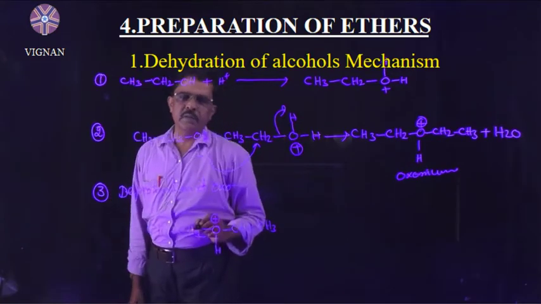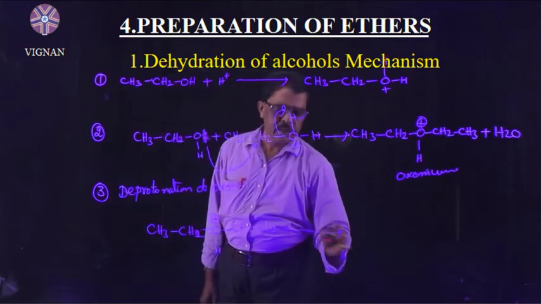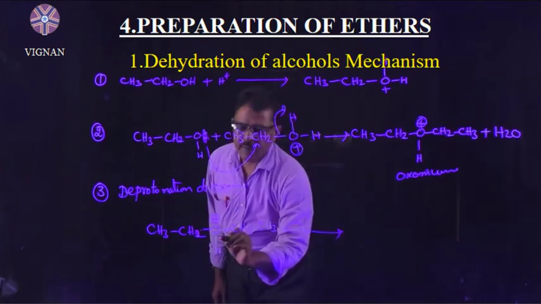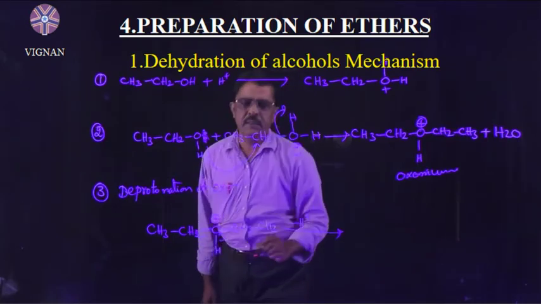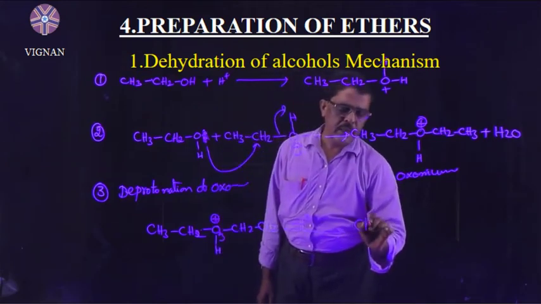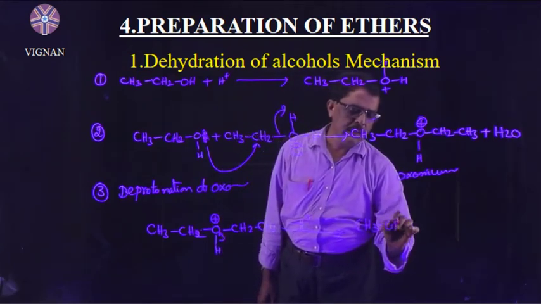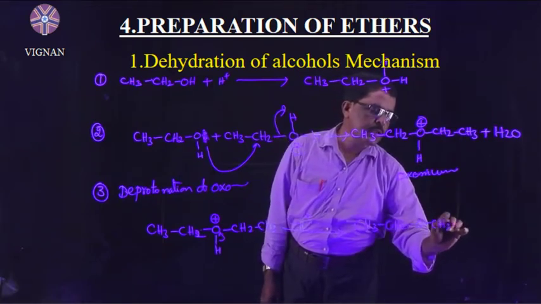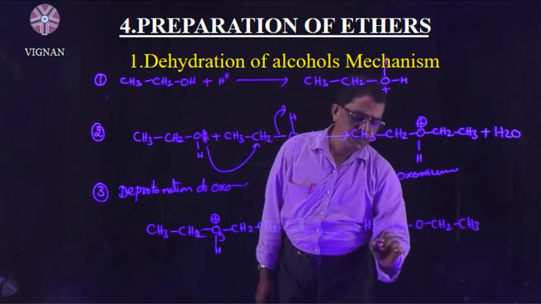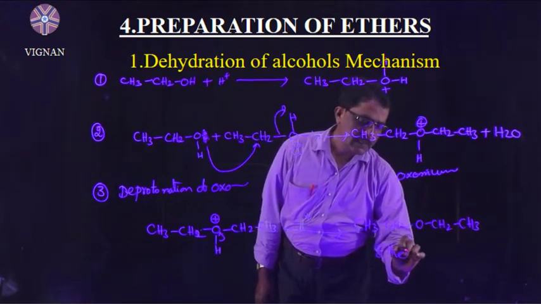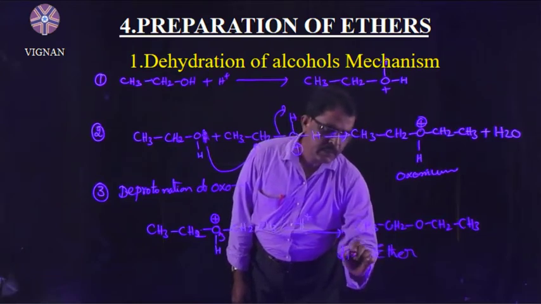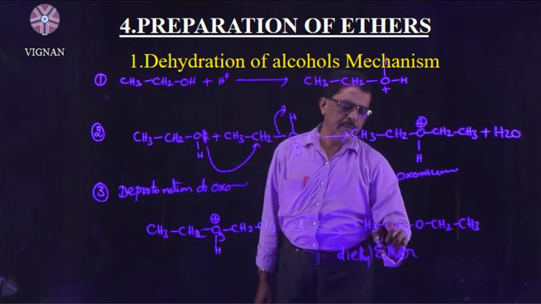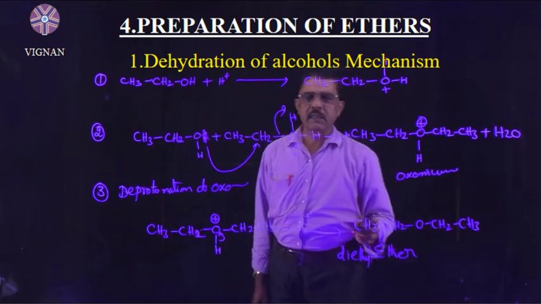This oxonium ion is deprotonated, that means minus H plus, and the electrons shift towards the oxygen. Then you will get diethyl ether, CH3CH2OCH2CH3. This is the mechanism to prepare diethyl ether. Why diethyl? Two ethyl groups are attached to the oxygen atom.